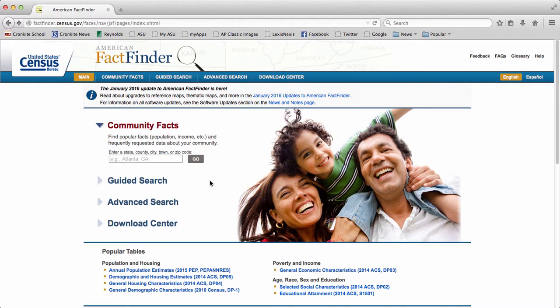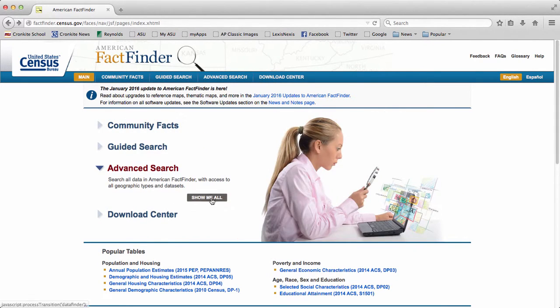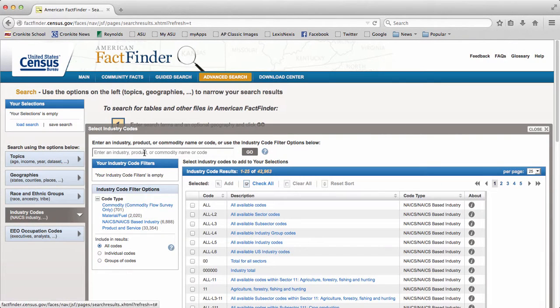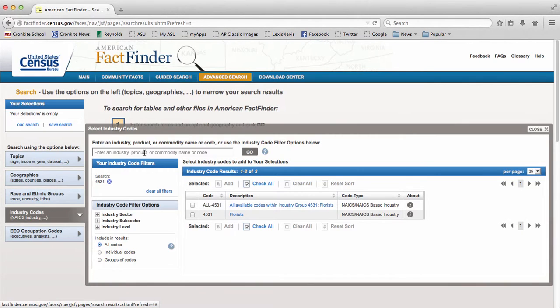So to start, we're going to go right here where it says Advanced Search and hit Show Me All. On this page, we're going to click here where it says Industry Codes. And to look up florists, we're going to type in the code 4531, which I only know because I Googled it. But you can Google an industry and find the industry code that applies to it. So we're going to hit florists.